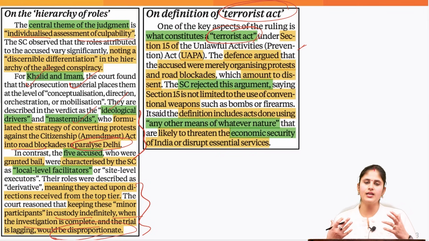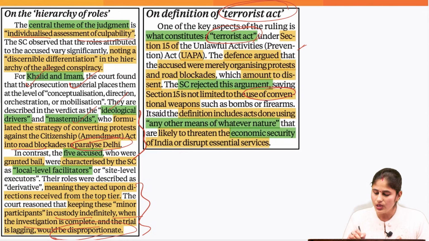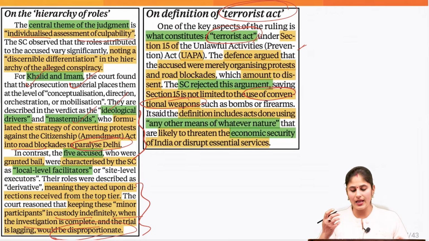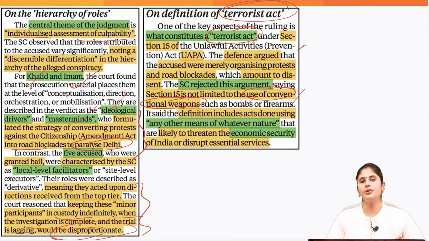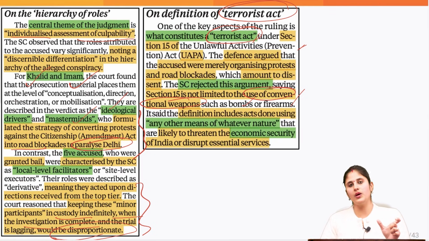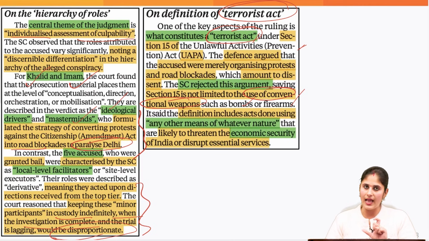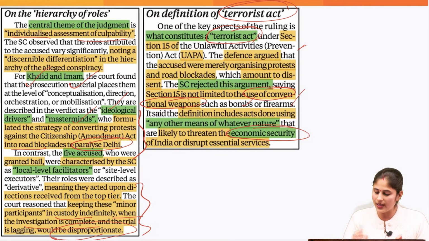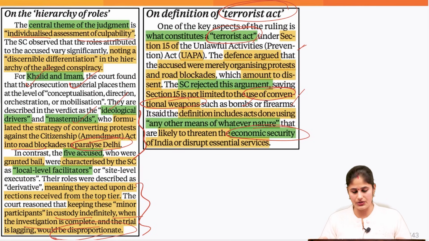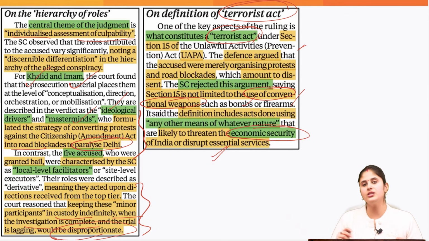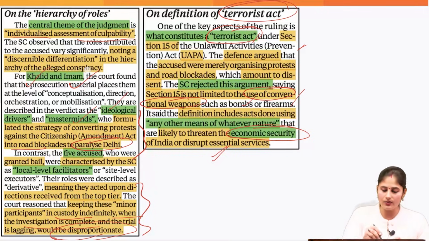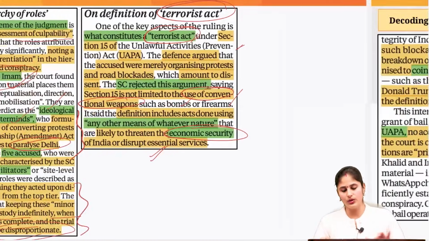Normally, we have this understanding that a terrorist act under UAPA basically refers to the use of conventional weapons like bombs or firearms. But in this landmark judgment, the Supreme Court has stated that a terrorist act under section 15 of UAPA also includes acts done to jeopardize the economic security of the nation and to disrupt essential services, and that was something that was done by Khalid and Imam, who were the masterminds.